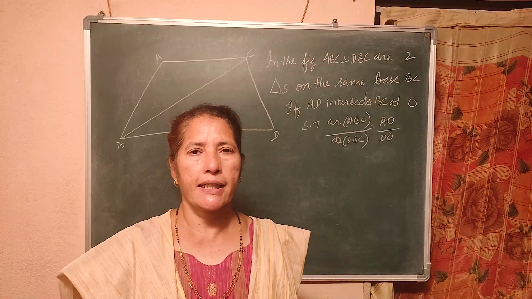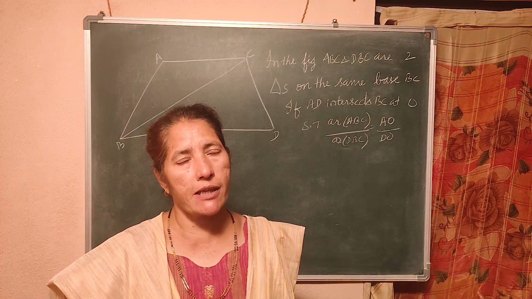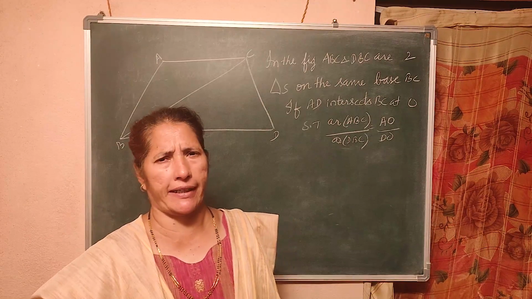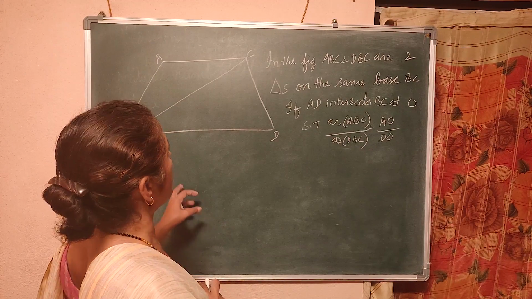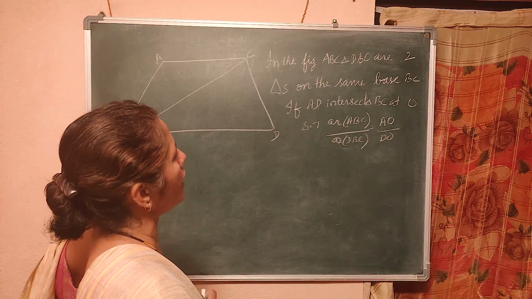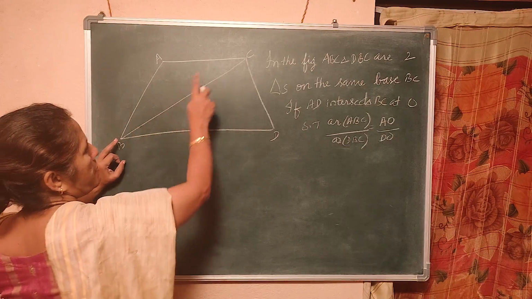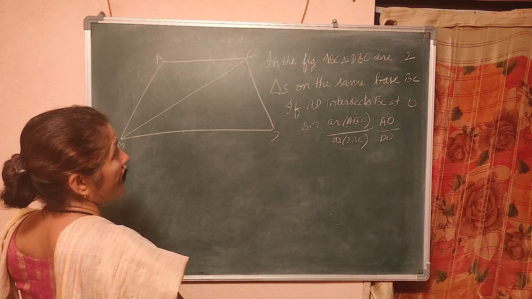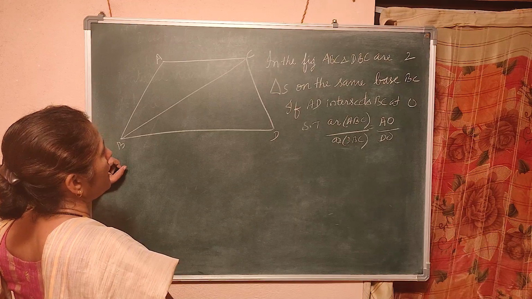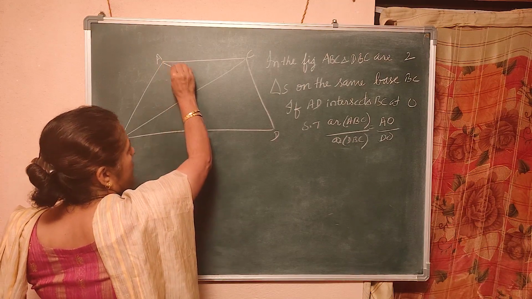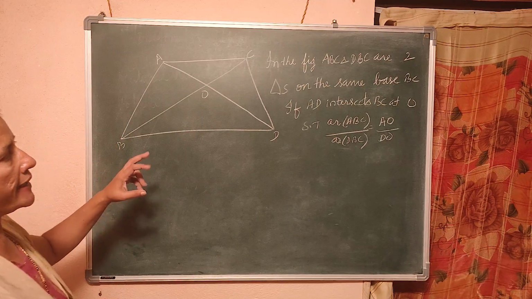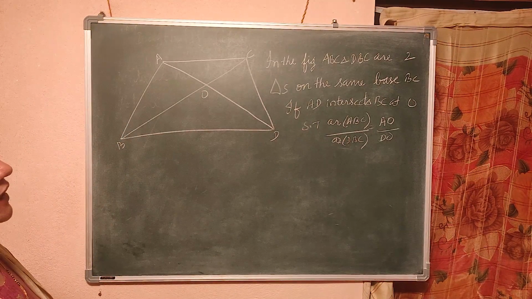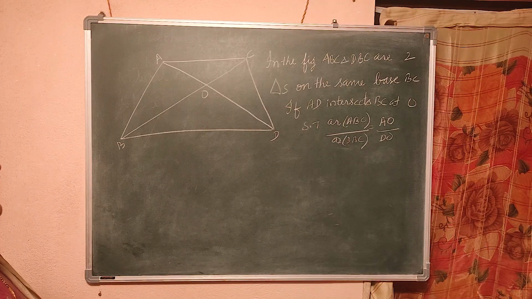Hello everyone. Let me continue with some of the problems on areas of similar triangles. Today's first question is: in the figure, ABC and DBC are two triangles on the same base BC. If AD intersects BC at O, show that area of triangle ABC divided by area of triangle DBC is equal to AO by DO.